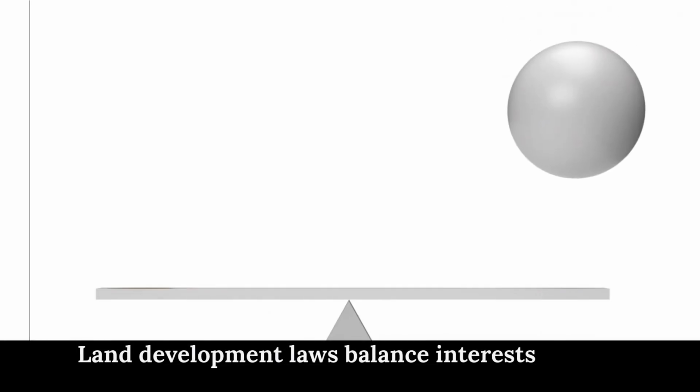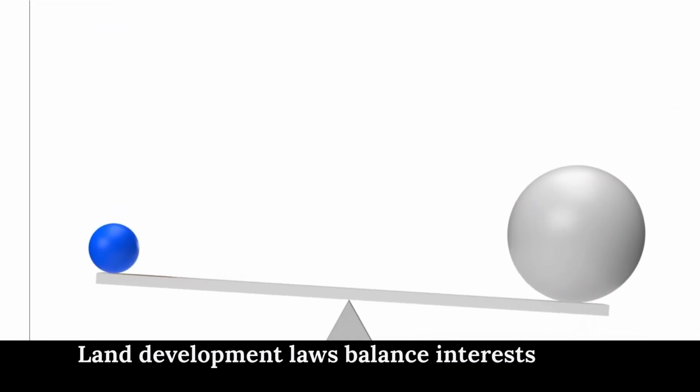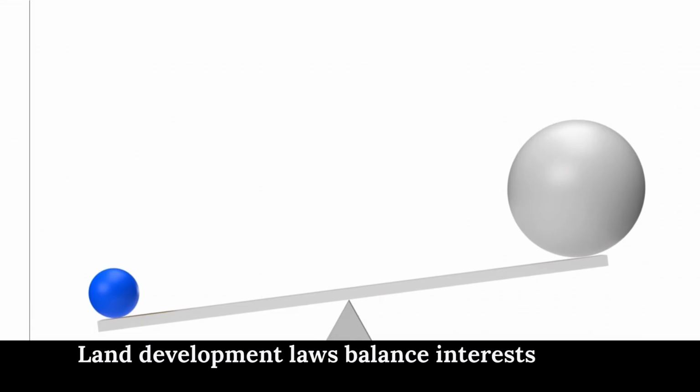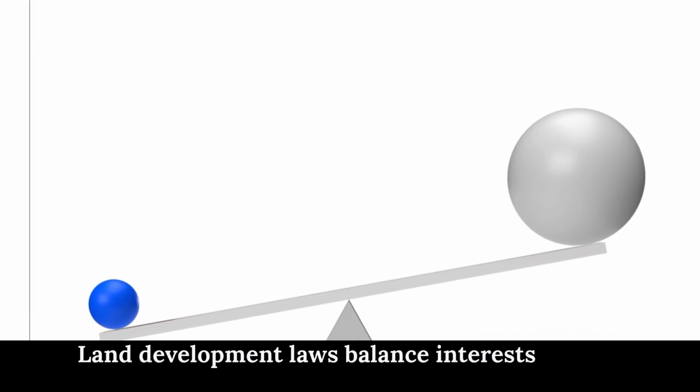Statutory laws control land development. Planning permission is often required. Environmental laws restrict harmful activities. Compulsory purchase allows state acquisition. These laws balance private and public interests.